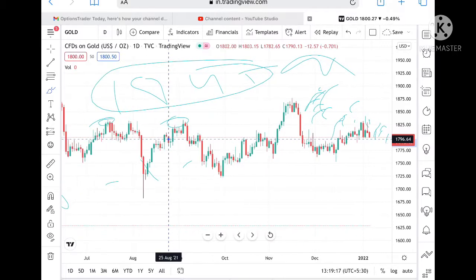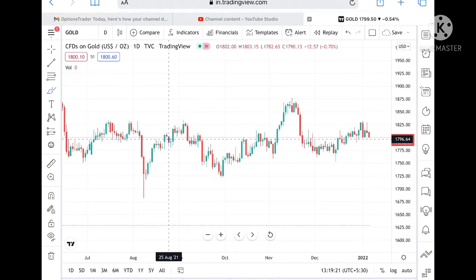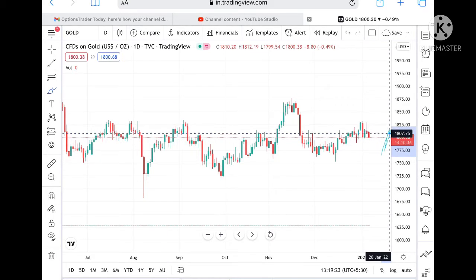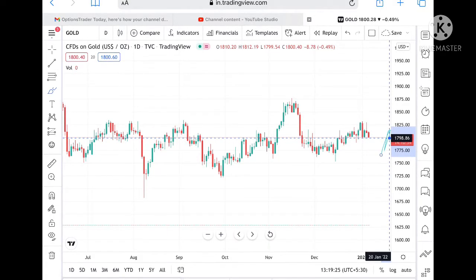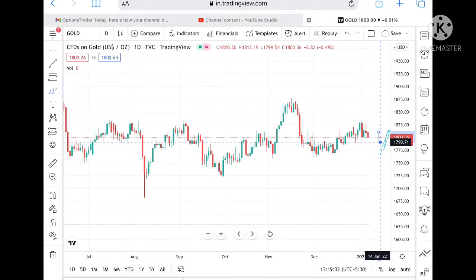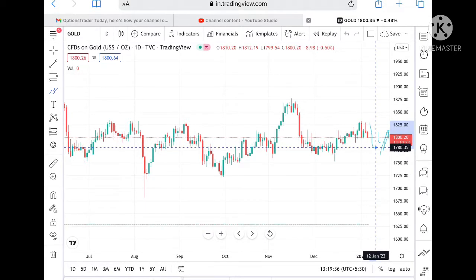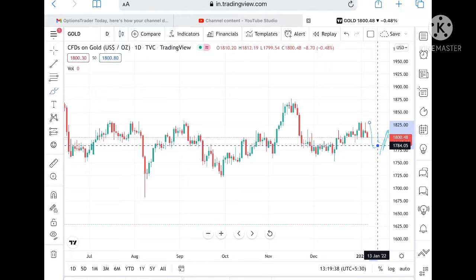So now look at the chart. It's an uptrend once it goes above a level of 1845. Suppose the price didn't sustain this level, then there is a probability of touching 1798.86. Once it goes below this level, it can go and touch a level of 1790.71. From there if it goes below this level, it can go and touch a level of 1784 also.